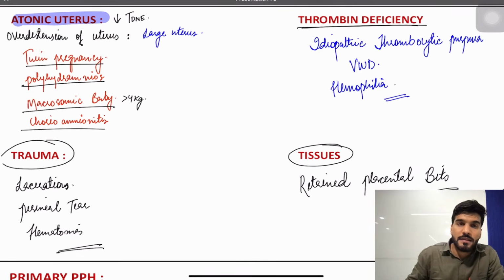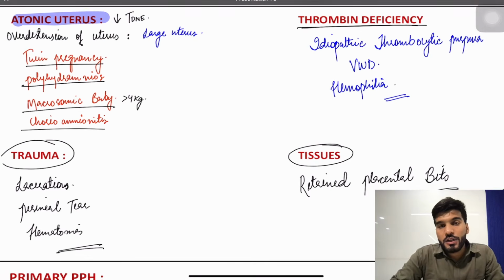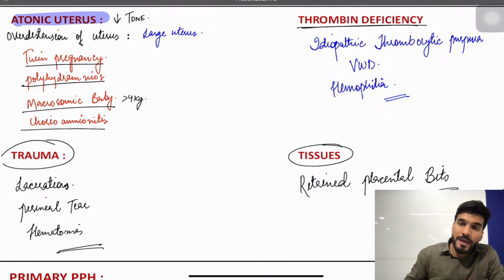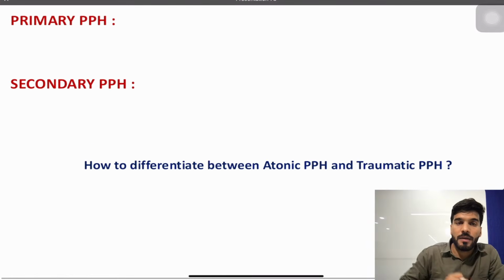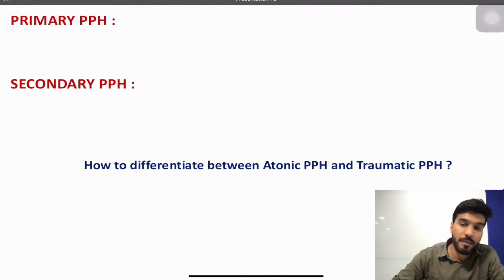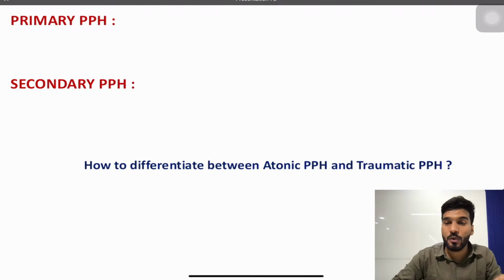So what are the 4 T's? Atonic uterus, trauma, tissues, and thrombin deficiency. Now based upon the timing, we have types of postpartum hemorrhage. Either we will have a primary postpartum hemorrhage, or a secondary postpartum hemorrhage.